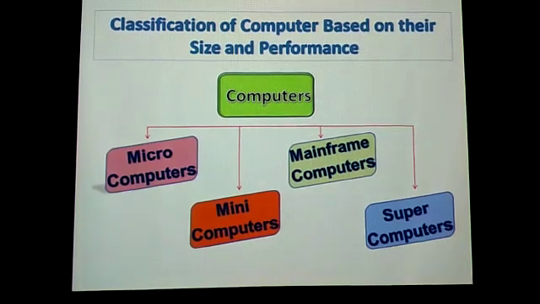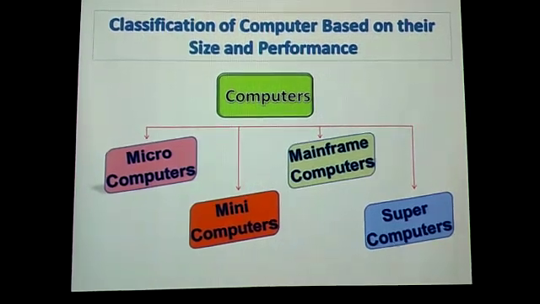Now let us study some other classifications. Here we will study the classification of computers based on their size and performance. Size means how big or how small they are. Performance means how they perform, whether they are slow, fast, or very fast.